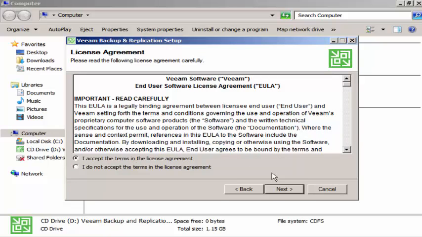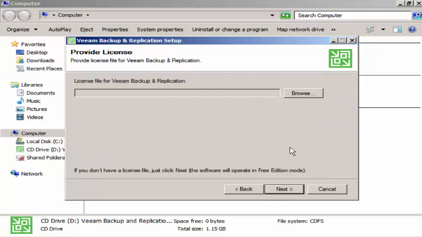This is the end user software license. Accept and click on next. Here is the license, where we have to provide the license file. You can download the trial or the purchased license from the Veeam website, or leave it blank. It will operate in free edition mode. Currently I'm using free edition mode, so I'll click on next here.